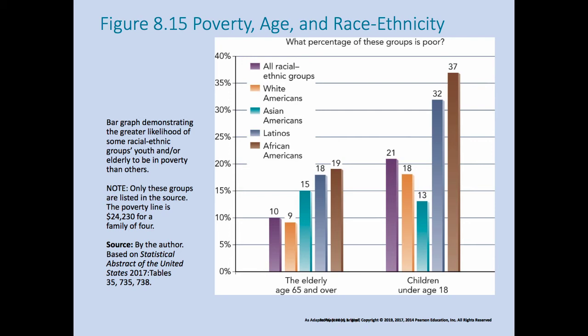Certain age groups are more likely to be in poverty. As we said earlier, children are 2/3 of those in poverty. The elderly are actually less likely than the general population to be impoverished. Government programs help protect the elderly from poverty. Programs like Social Security, subsidized housing, food stamps, medical care have all helped reduce the poverty rate for the elderly.